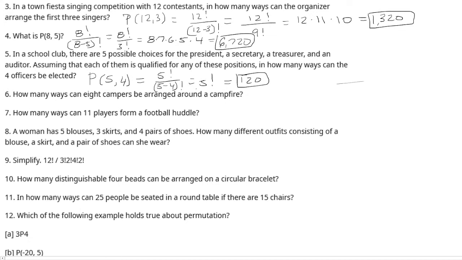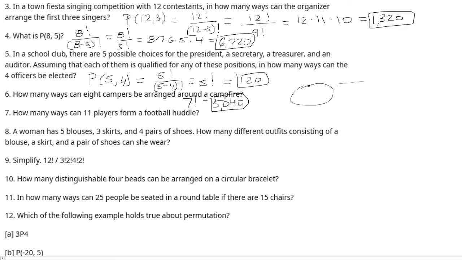How many ways can 8 campers be arranged around a campfire? So think about a campfire that's a circle. You fix one person here, and you need to rearrange 7 people around this one person. So this is going to be 7 factorial, and you always just take whatever number of people there are and subtract it by 1 if it's in a circle. If it's in a line, you just take that number and put it factorial. So if it was a straight line, this would have been 8 factorial. But since it's a circle, it's 7 factorial.